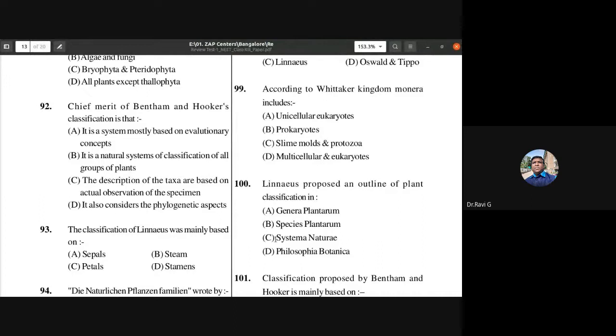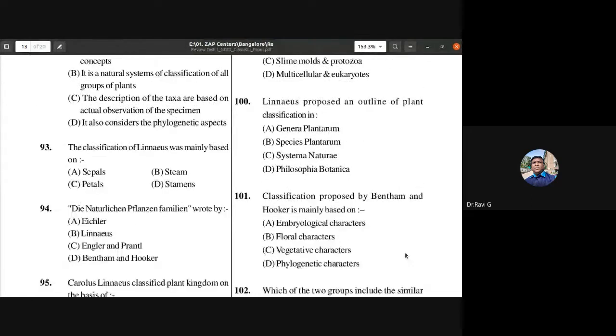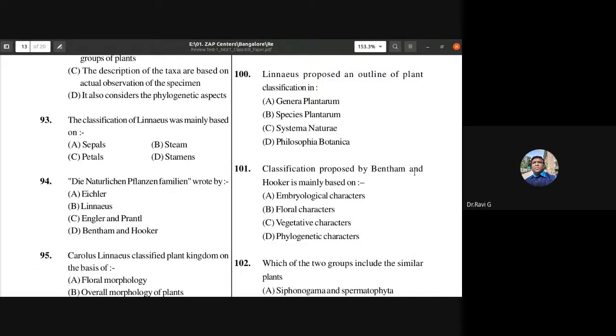Okay. See, I was discussing about this. It is Systemae Naturae, in which the outline of plant classification is given. So, classification proposed by Bentham and Hooker is mainly based on what attributes? So, what is the characters on the basis of which it is mainly based on? So, the characters are mainly based on